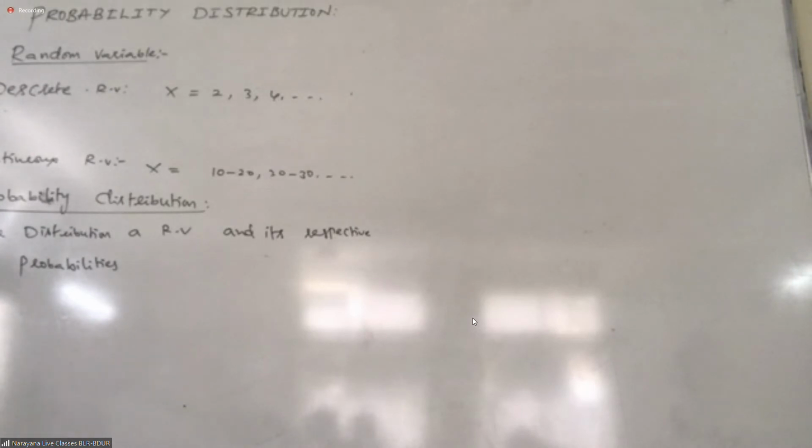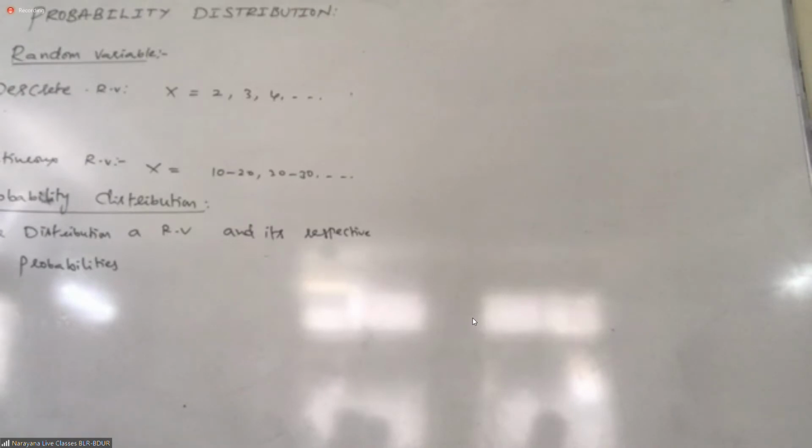So we'll take one example of what a probability distribution is, and later we have some conditions also. You cannot say every distribution is a probability distribution. To say that it is a probability distribution, it has to satisfy some basic minimum points. So what are those points? We will discuss. After that, we will talk about mean, median, variance and standard deviation. We will discuss them to make this concept clear. Got it? That also again comes from statistics. Favorable by total, that's it. Only F in the statistics.